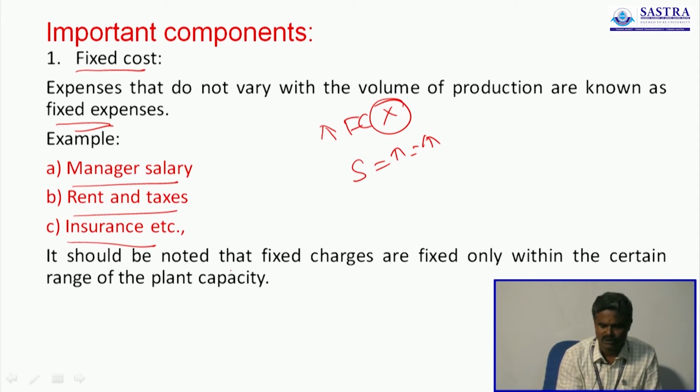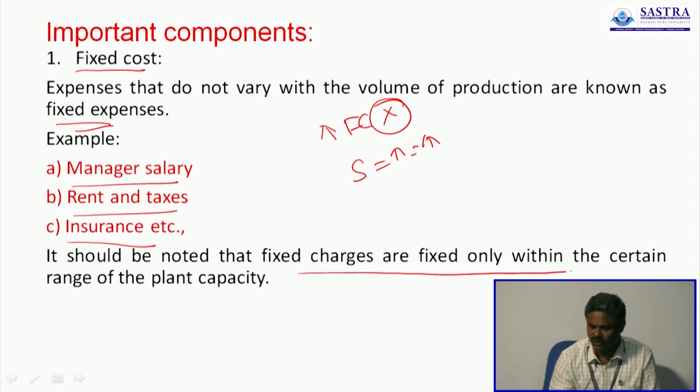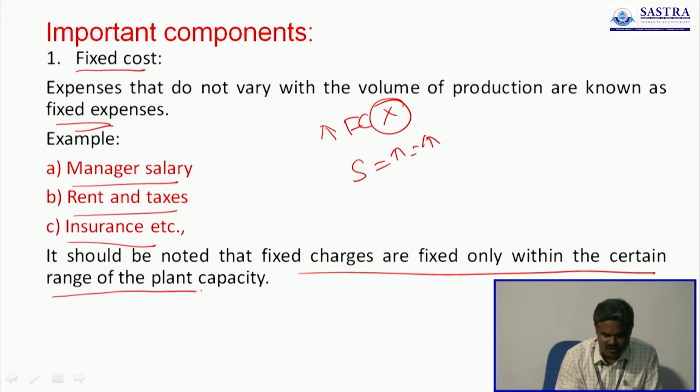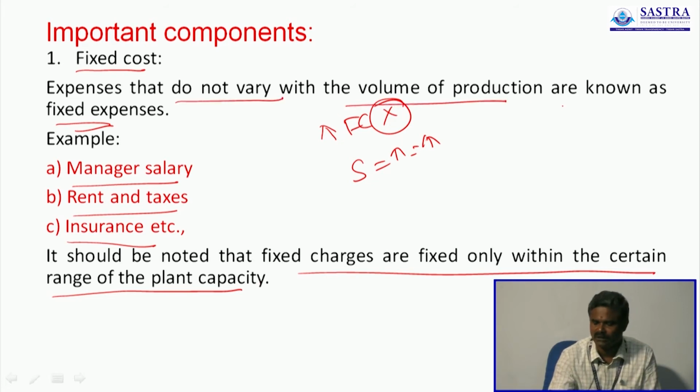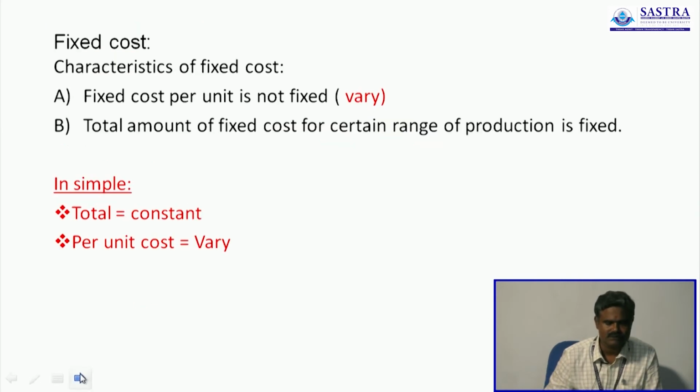It should be noted that fixed charges are fixed only within a certain range of the plant capacity. This is very, very important. Expenses that do not vary with volume of production are known as fixed expenses. The examples are manager salary, rent and taxes, insurance, etc. It should be noted that fixed charges are fixed only within a certain range of the plant capacity.